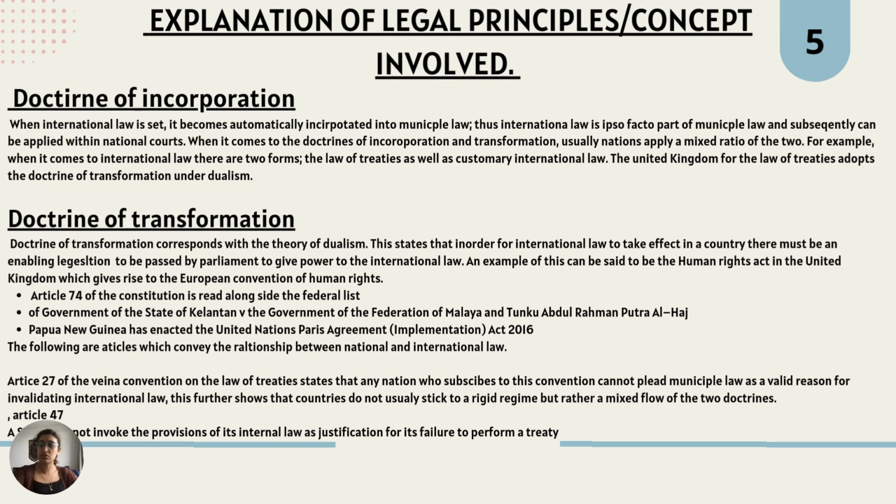The legislation may incorporate the entire agreement or only parts of it depending on the state. For example, Papua New Guinea has enacted a United Nations Paris Agreement Act of 2016 giving power to the 2015 Paris Agreement.